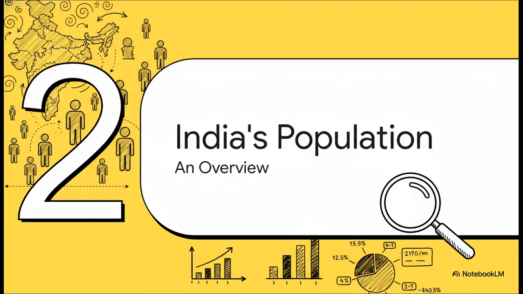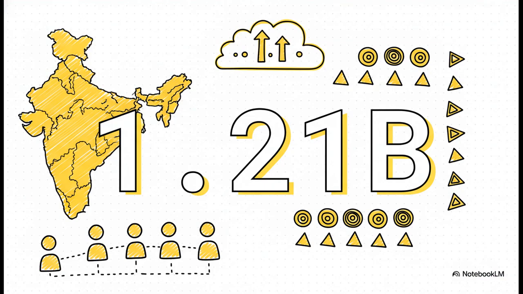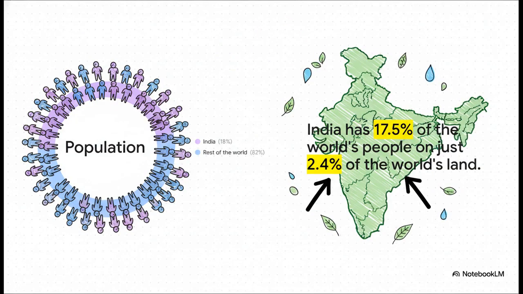Okay, now that we know why we study population, let's look at the actual numbers for India. This section is all about the key facts and figures. So according to the 2011 census, what was India's population? It was 1.21 billion. That's 1,210 million people. It's a huge number, a very large share of the world's total population. Now, this chart is very telling. Look at the numbers. We have 17.5% of all the people in the world, but we only have 2.4% of the world's land. So what does this tell you? It shows that there is a lot of pressure on our country's resources, doesn't it?